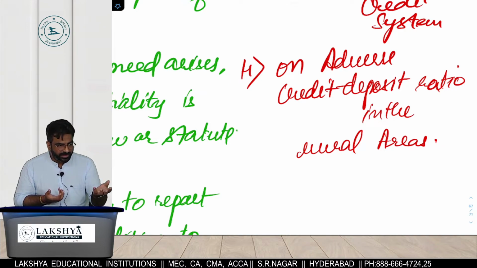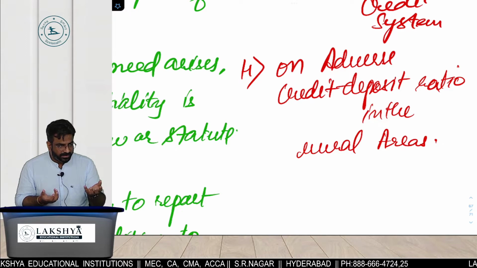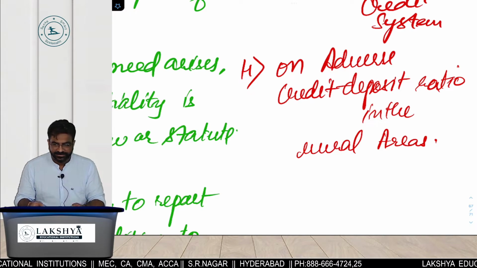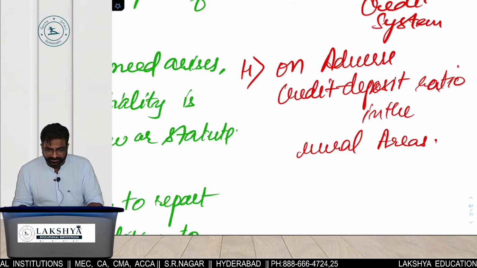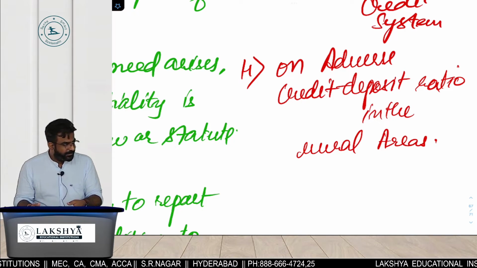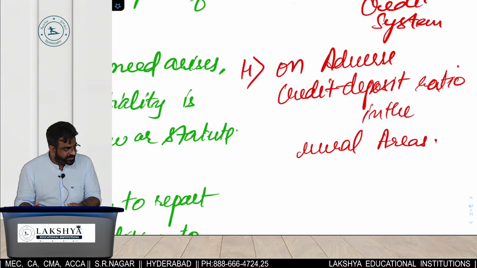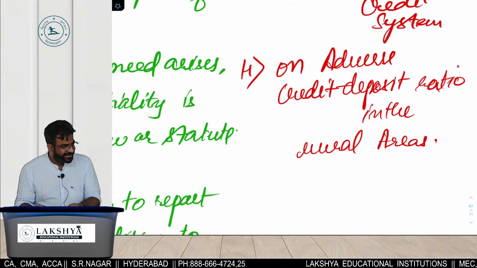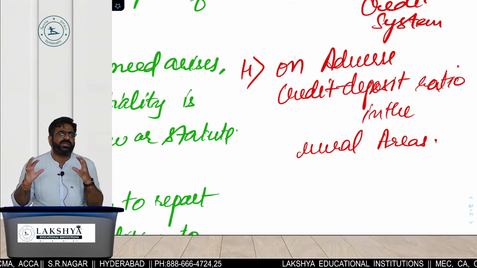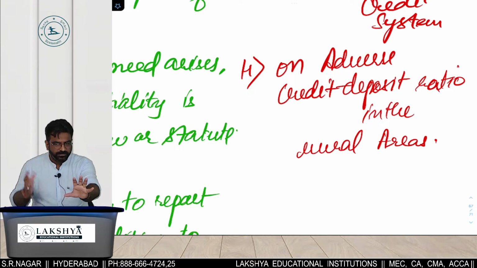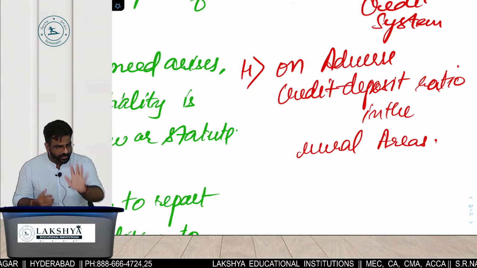Actually it should be more deposits for the bank, then it is beneficial. What is beneficial from the bank's point of view? So if the loans are more, deposits are less, it is good for the bank. Why?